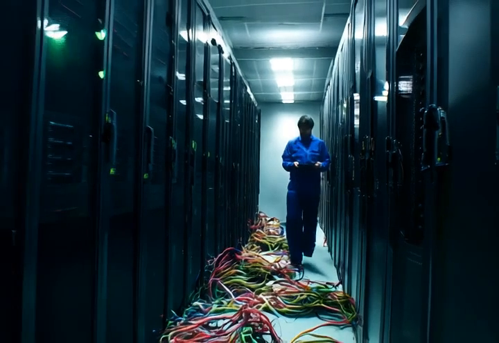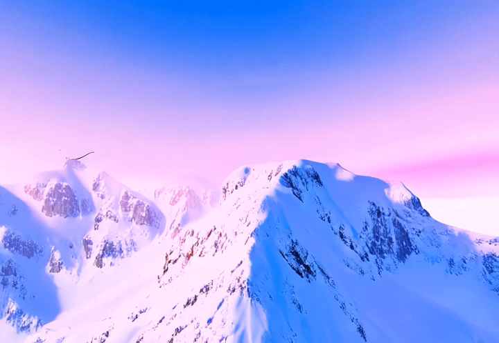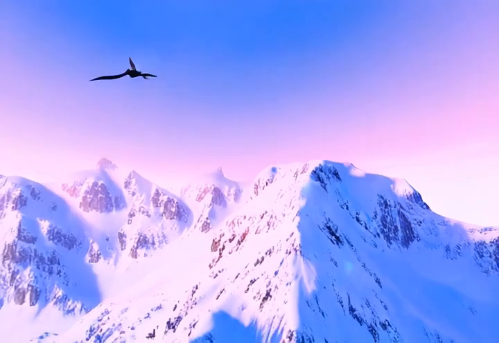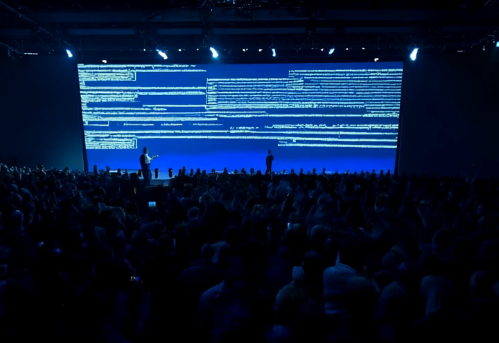You can audit code, but you can't always audit a brain. That makes sense. Models are hard to secure, but code is verifiable. We can check the output for flaws. Exactly. You can audit code, you can't always audit a brain. So focusing on the output is the smart move.